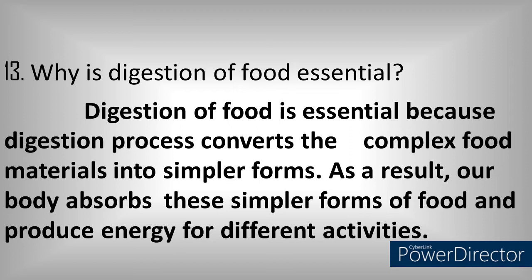into simpler forms. Digestion converts the complex food materials into simpler forms, and as a result our body absorbs these simpler forms of food and produces energy for different activities. So the second sentence says that the simpler molecules that are absorbed are converted into energy, and this process is known as cellular respiration, which you will learn later.